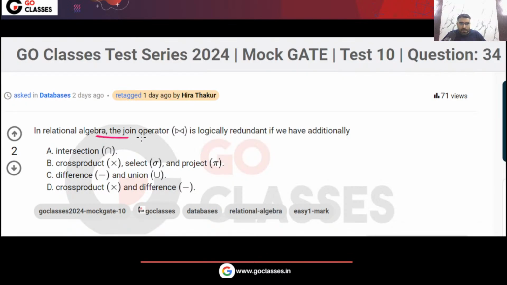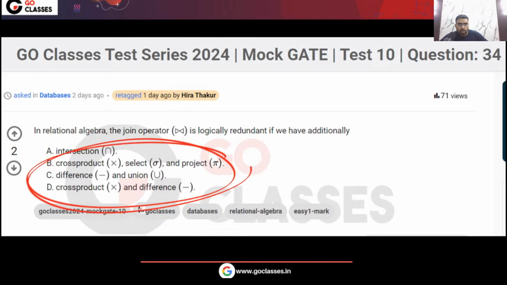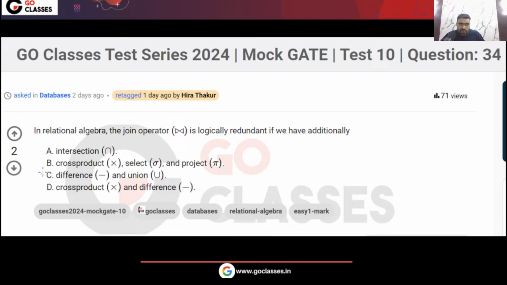In relational algebra, the join operator, this is natural join, is logically redundant if we have additionally which of them? Basically, the question is asking which of these operators, if you have them, then this natural join will become redundant. Which of these operators can you use to implement this join operator? This is a very simple question, the answer will be option B, because